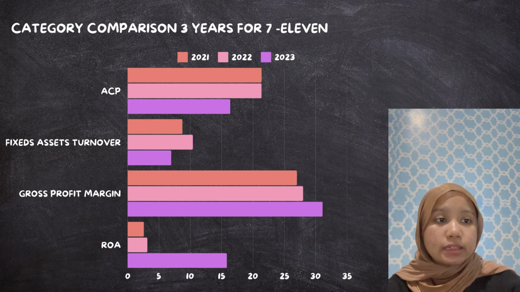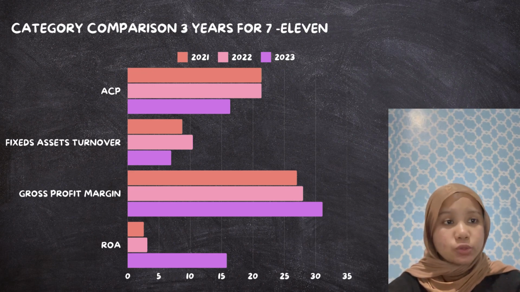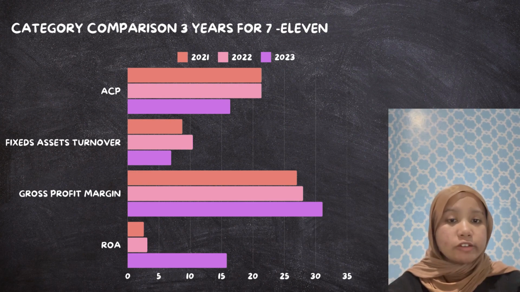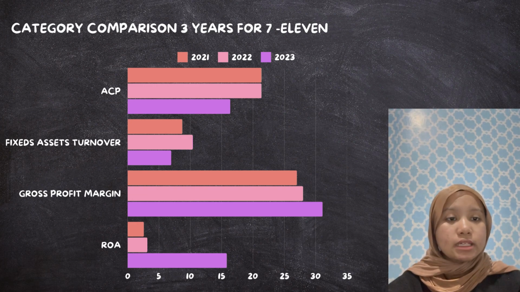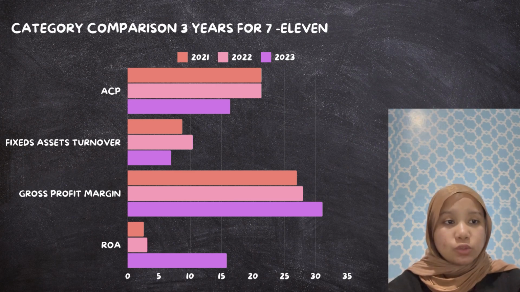However, the fixed asset turnover ratio, which measures the efficiency of utilizing fixed assets to generate sales, peaked at 10.41 in 2022 before declining to 6.96 in 2023. This suggests a drop in asset utilization efficiency, possibly due to reduced sales volume or over-investment in fixed assets.